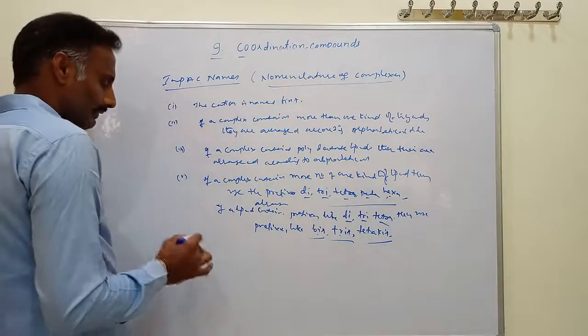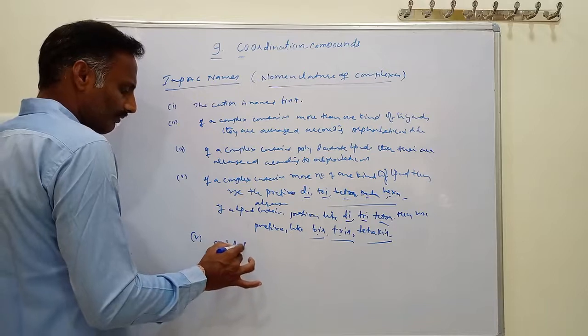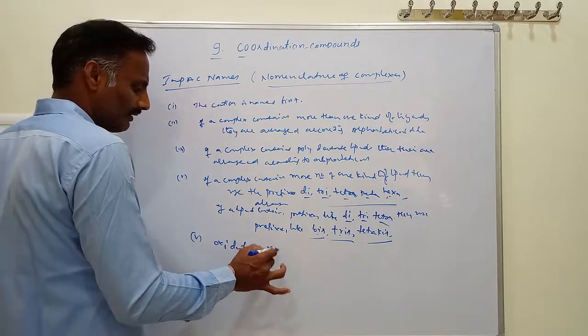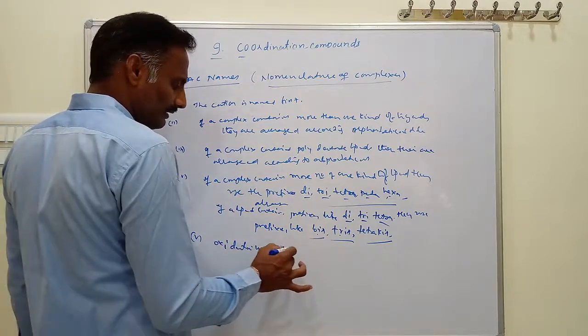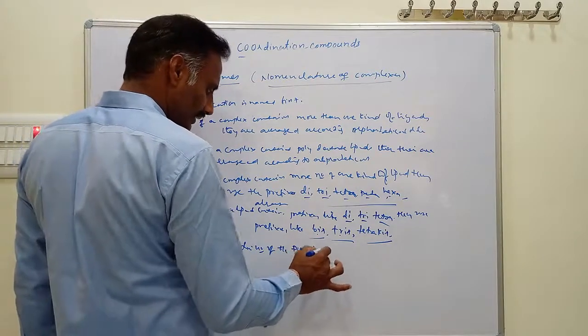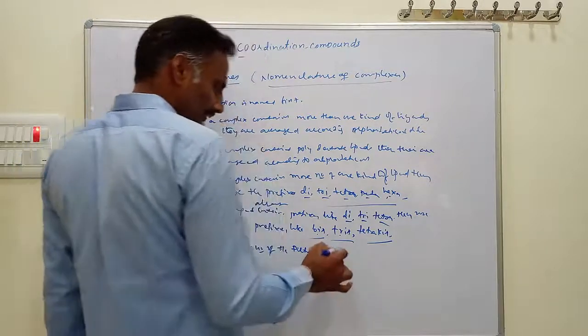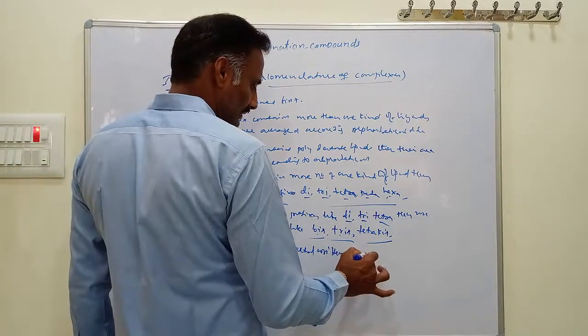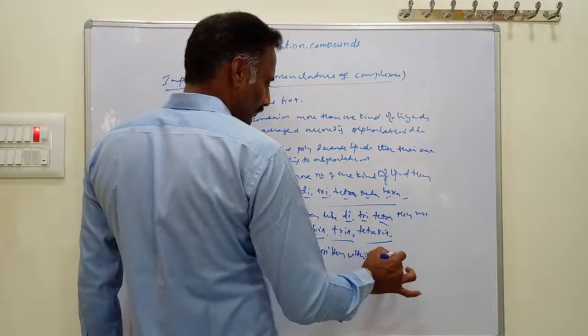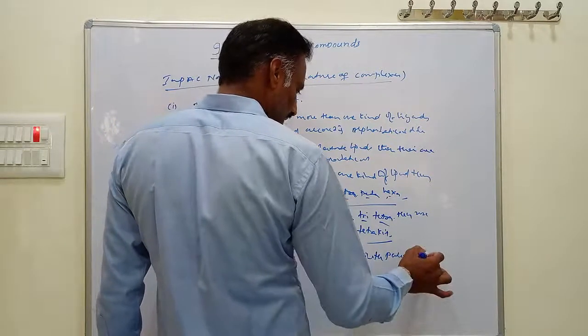Next point: the oxidation number of the metal is written within parentheses.